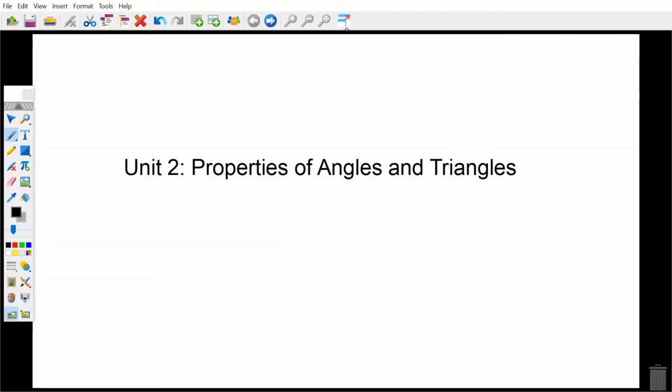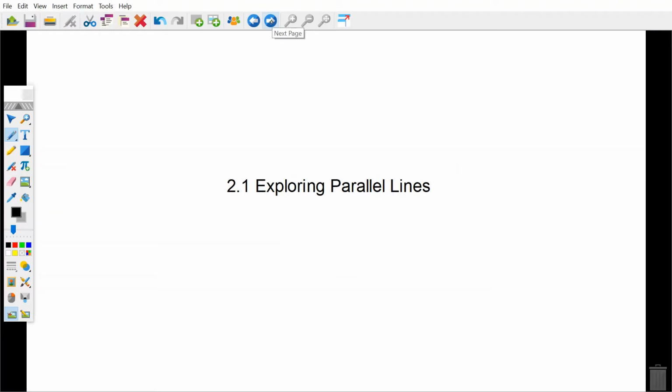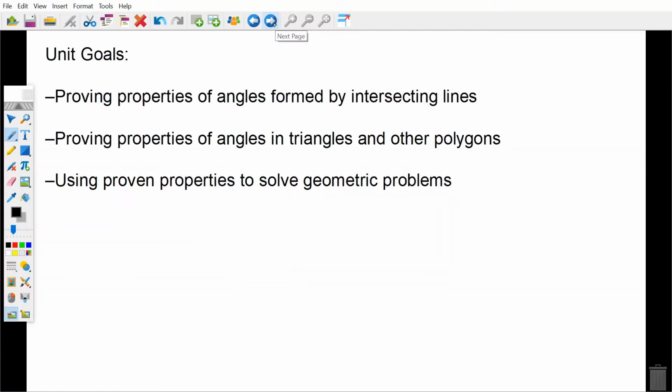Good morning and welcome to Unit 2, Properties of Angles and Triangles. Let's begin. We'll begin today with section 2.1 on exploring parallel lines. The goals for this unit are proving properties of angles formed by intersecting lines, proving properties of angles in triangles and other polygons, and using proven properties to solve geometric problems.